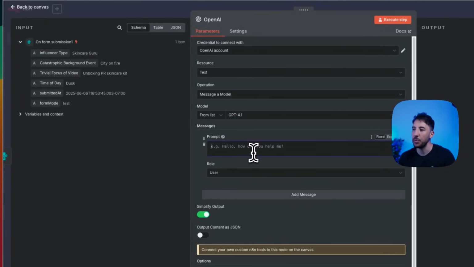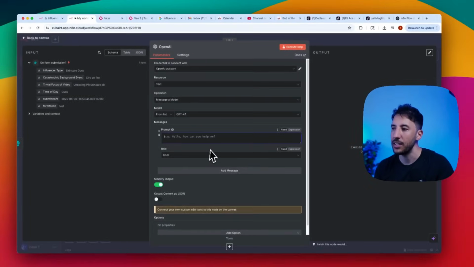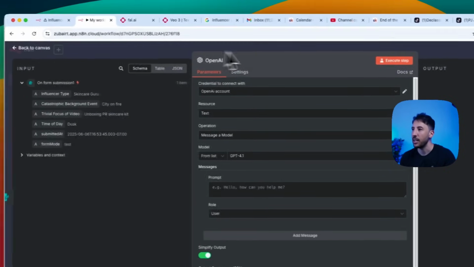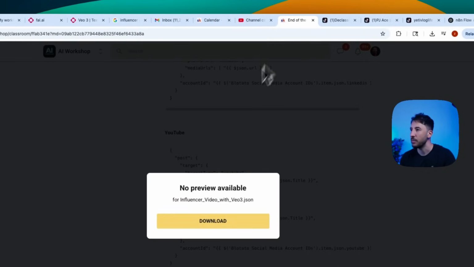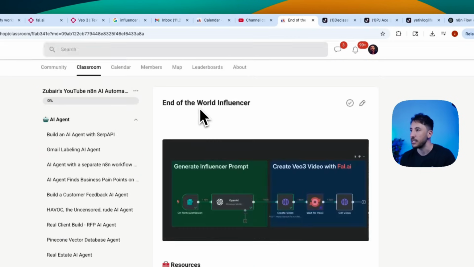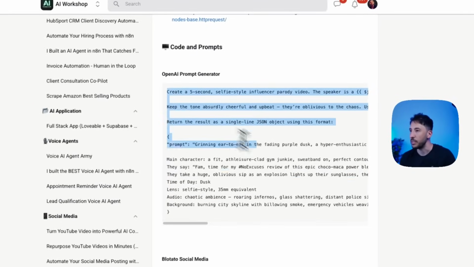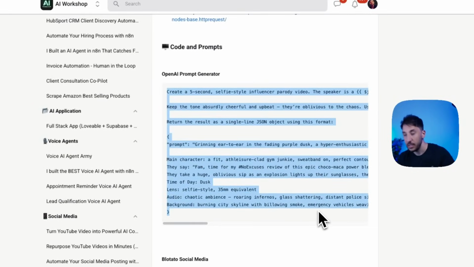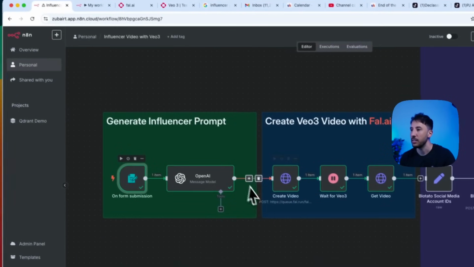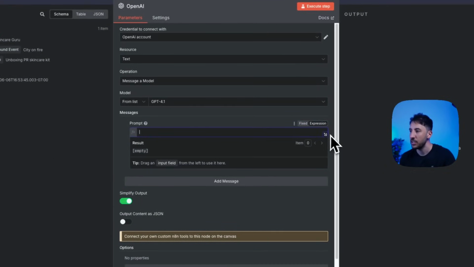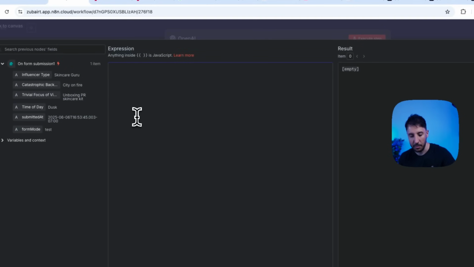Okay, the prompt is important here because we need to make sure that this is generating the prompt based on the form submission, because these are all the dynamic variables that are coming in from our previous node here. So I'm just going to go ahead and copy and paste this from my community. So I'm going to head over to my community here, and same thing, if I come to right here, code and prompts, I'm just going to copy this and I'll show you exactly what it is, so that way you can pause the video and put it yourself. So let me go back here. If I click on expression, I can expand this, so I'm just going to paste it here.